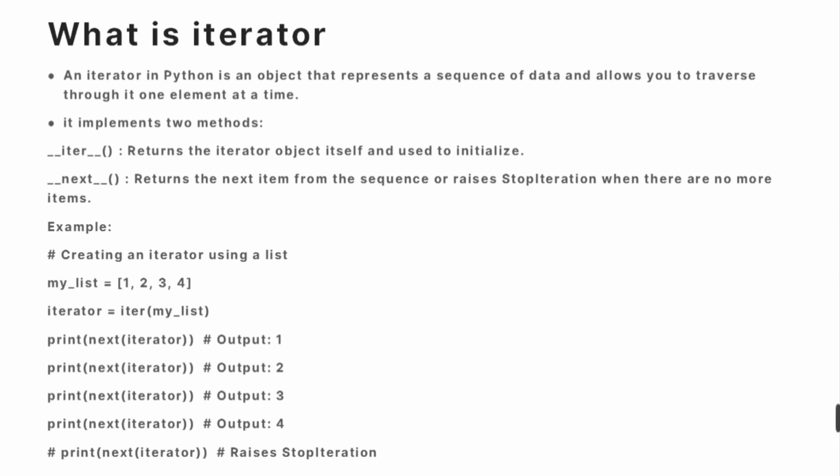In this example, you can see how we can implement this iterator. Here my list is a list, and we initialize the iterator object with the help of the iter method, and with next of the iterator object, we are accessing the element, so the output is 1. Like that we keep accessing the values till the end of the list. In this example, after 4, whenever I try to access a new element, at that time it will raise the StopIteration error as well.